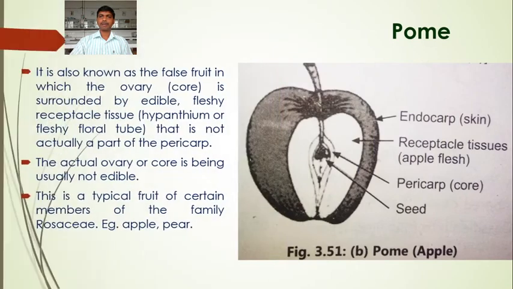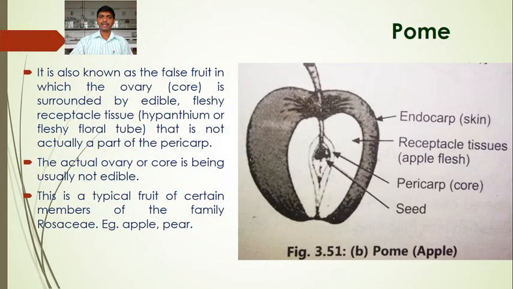Next is the pome fruit. This fruit is a false fruit because it is developed from the thalamus. It is known as false fruit, in which the ovary is surrounded by the edible fleshy receptacle tissue, that is not actually part of the pericarp. The actual ovary or core is usually not edible. So this is the ovary which is not edible.